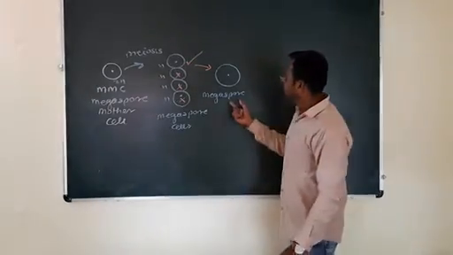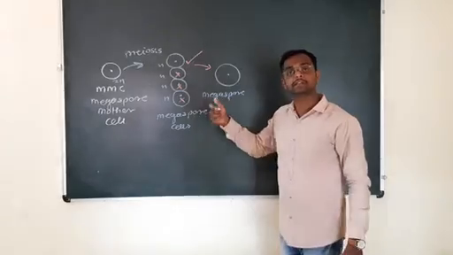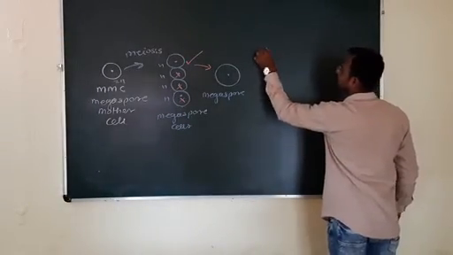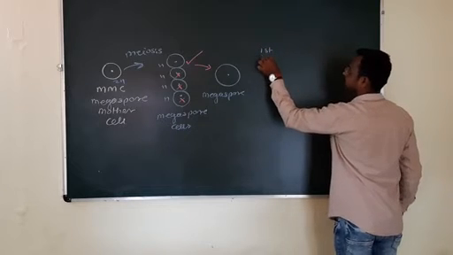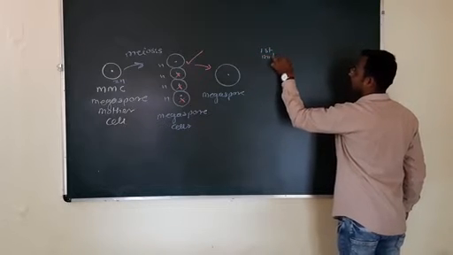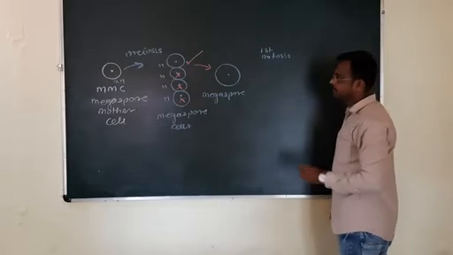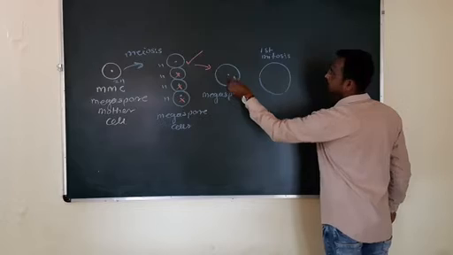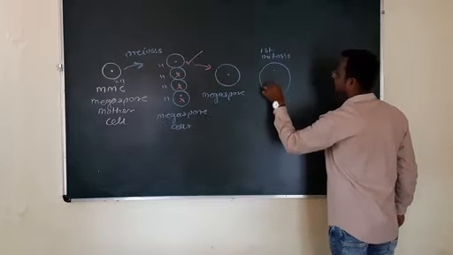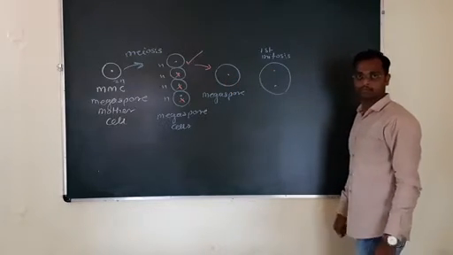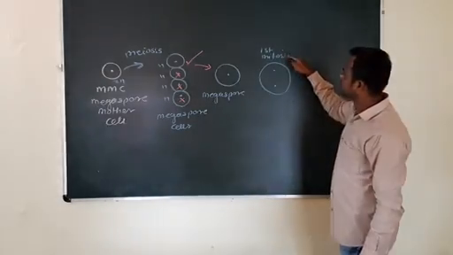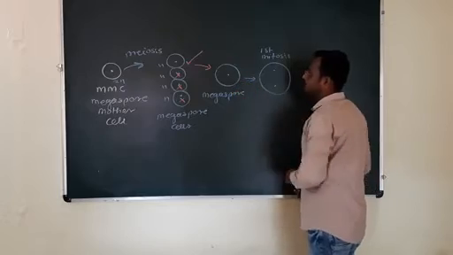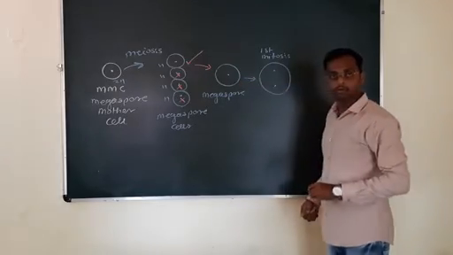Now, this megaspore follows the 3 successive free nuclear cell divisions. Here the first mitosis takes place, free nuclear mitosis, where this nucleus divides to form 2 nucleus mitotically. First mitosis takes place in the megaspore. This nucleus divides to form 2 nucleus.